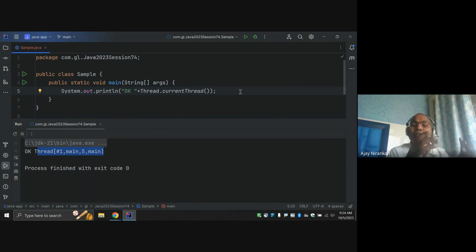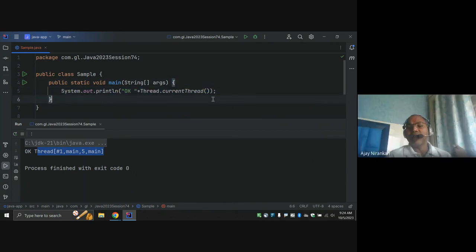In our Java application, the JVM is the process. Once the JVM process starts, multiple threads can run inside it, and one of them is the main thread, which is responsible for executing everything in the main method.